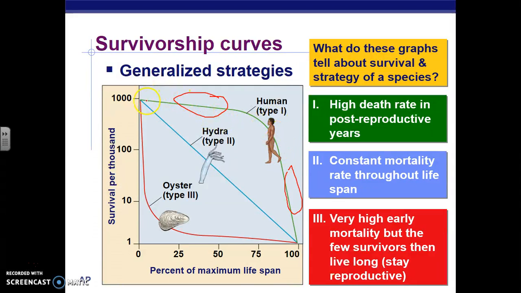Then we have the hydras, which have a constant mortality or death rate throughout their entire lifespan. We're not going to look much at hydras. The third survivorship strategy is that you have a lot of death very early on, and then once you reach a certain point, the death rate decreases. So these oysters have a very, very high death rate at an early age, and then as they get older, their death rate decreases.